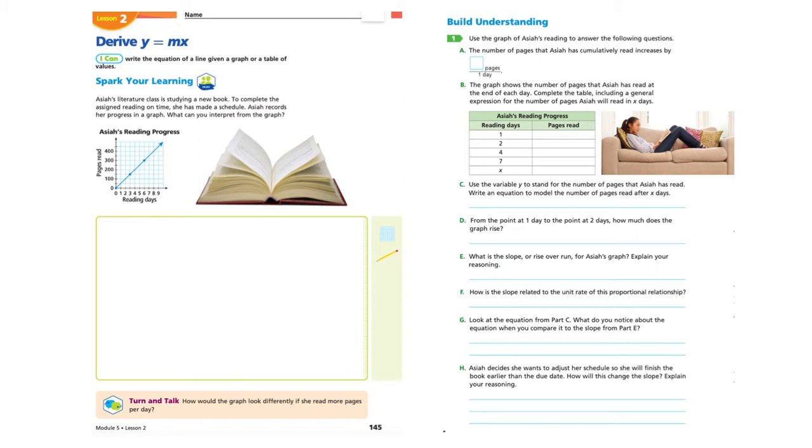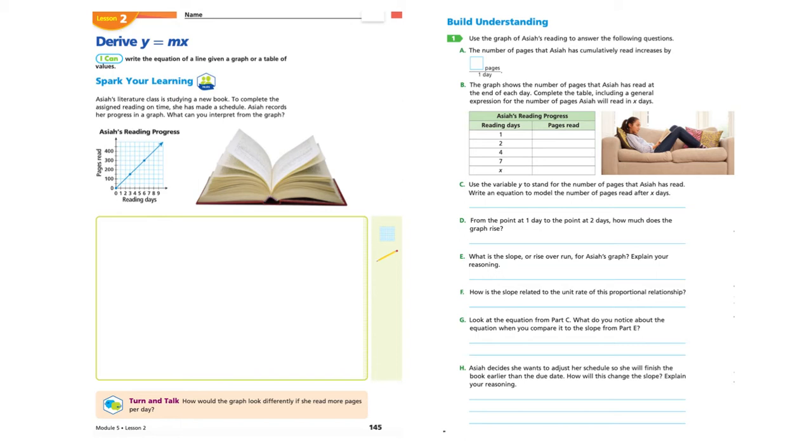So look at all the points that they've noticed and just kind of play with that. And then you can do the turn and talk if you want to do that. And then you can go on to the build understanding. All right, so let's look at the build understanding.